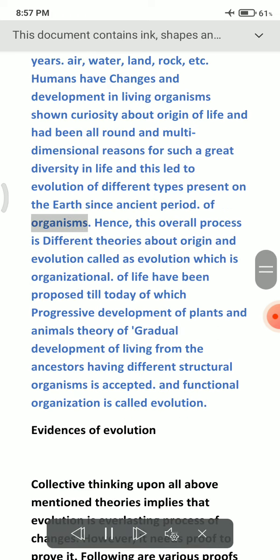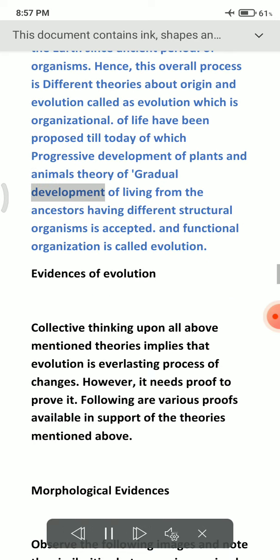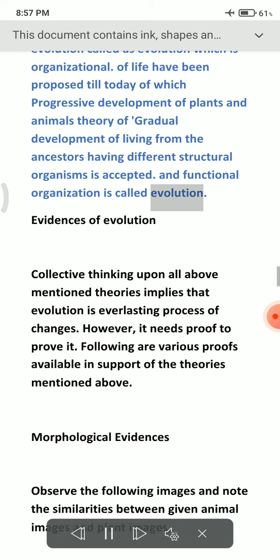Different theories about the origin and evolution of life have been proposed till today, of which the theory of gradual development of living organisms from ancestors having different structural and functional organization is accepted. Changes in living organisms have been all-round and multi-dimensional, and this led to the evolution of different types of organisms present on the Earth. Hence, this overall process of progressive development of plants and animals is called evolution.